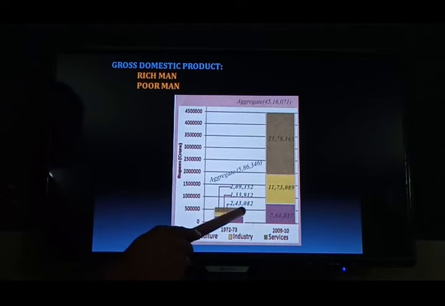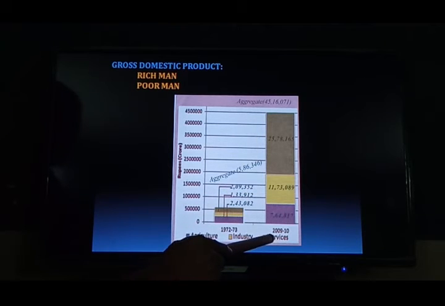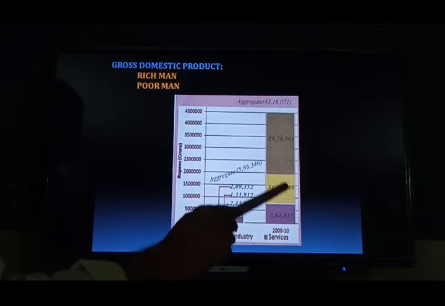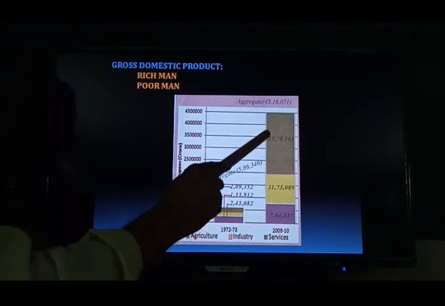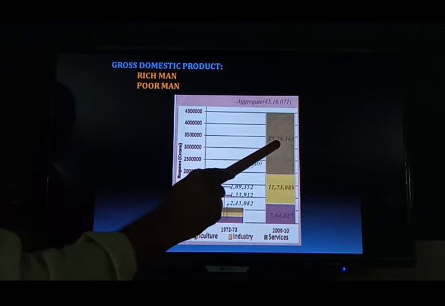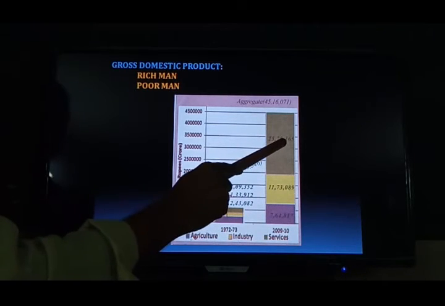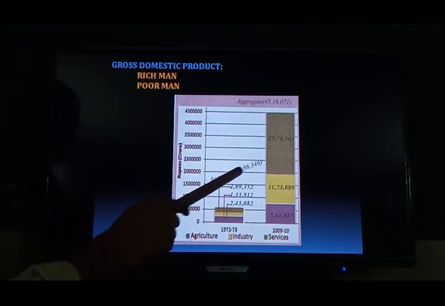This thick green color shows 2,09,352. But after 37 years, in 2009-2010, once you look at the service sector, a tremendous, huge difference can be seen: 25,78,165. So that is the aggregate.